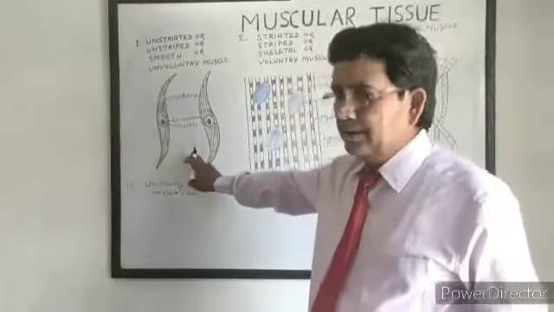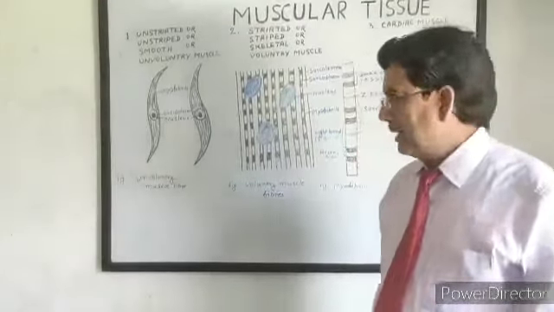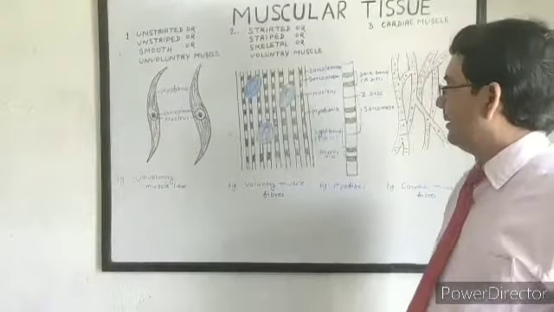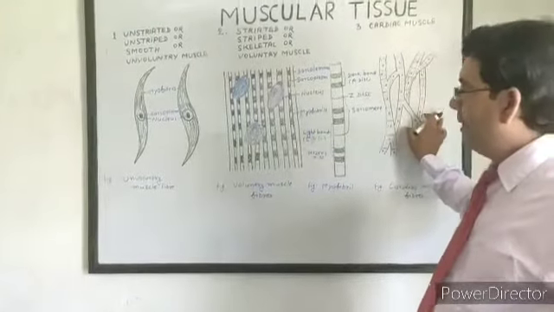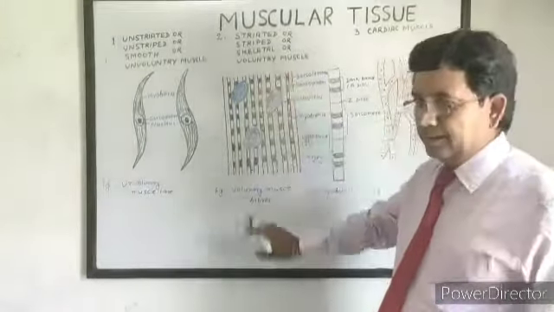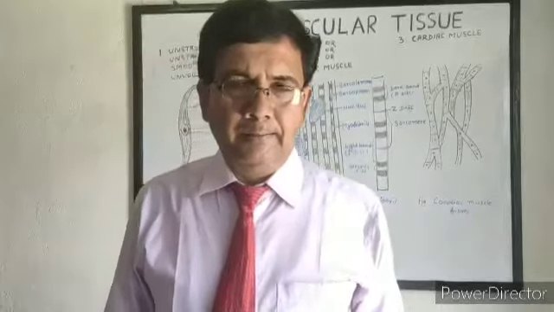Smooth muscles are found in all internal organs of our body except the heart. Cardiac muscle is present in the heart, and voluntary or skeletal muscles are all our muscles which are attached to the skeleton,